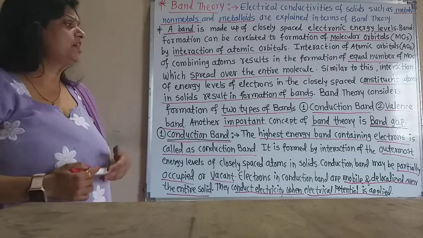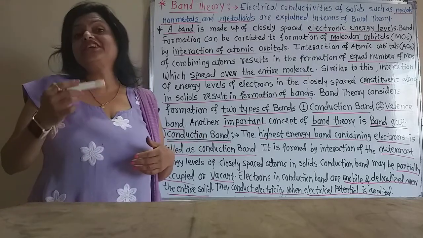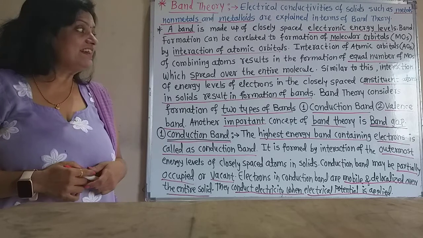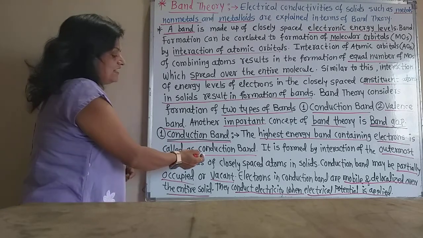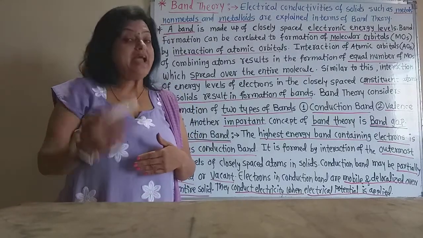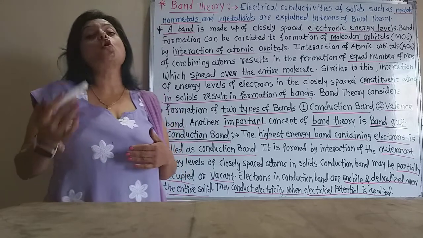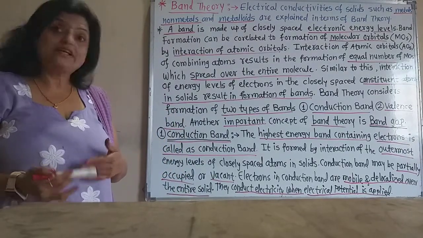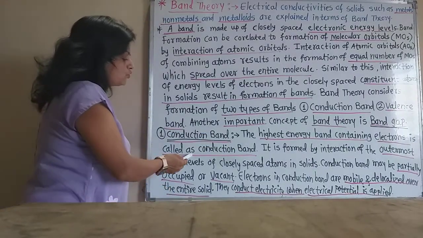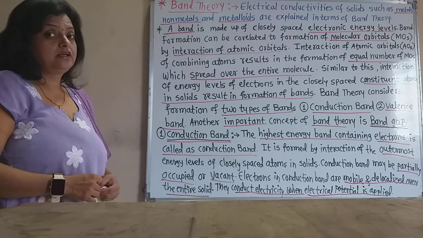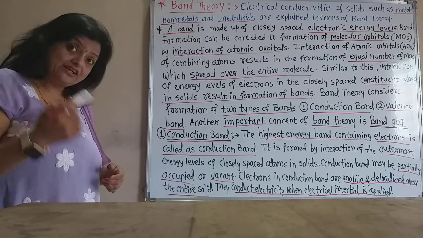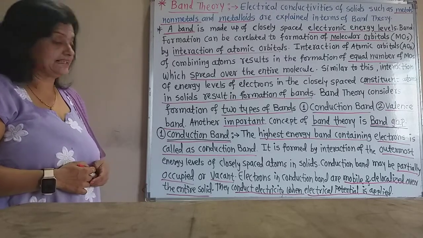Now the highest energy band means the outermost energy levels. The highest energy band containing electrons is called the conduction band. What is the conduction band? The highest energy band containing electrons is called the conduction band. Due to the mobile electrons in the conduction band, there is conduction of electricity.